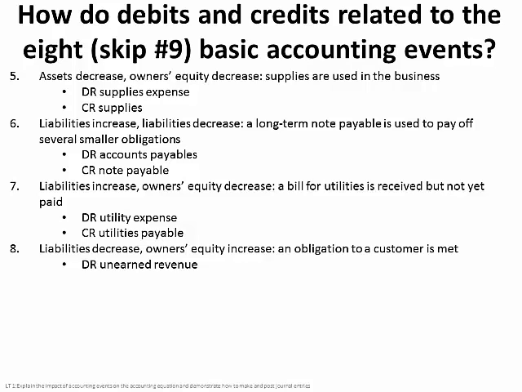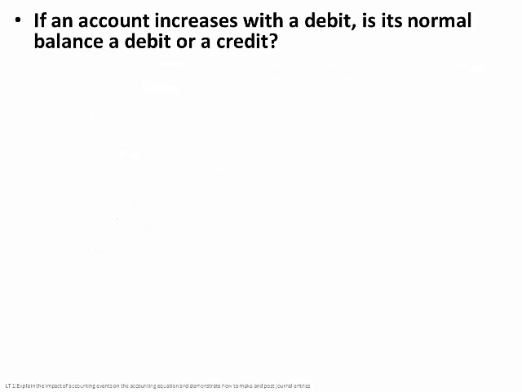Once we perform the service that they asked us to do, we would debit that liability account called unearned revenue and credit fees earned or revenue earned or whatever you use. So if an account increases with a debit, is its normal balance a debit or a credit? Well, normal balance means increase, so therefore it's going to be a debit.